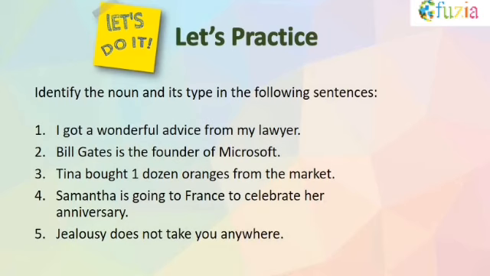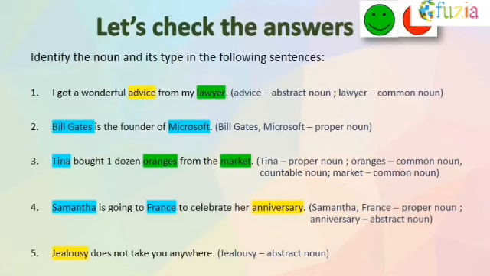So, let's see what are the answers to these questions. So, for the first sentence, I got a wonderful advice from my lawyer. You see, advice is an abstract noun and lawyer is a common noun. Bill Gates and Microsoft in second sentence, they are both proper nouns. So third, Tina bought 1 dozen oranges from the market.